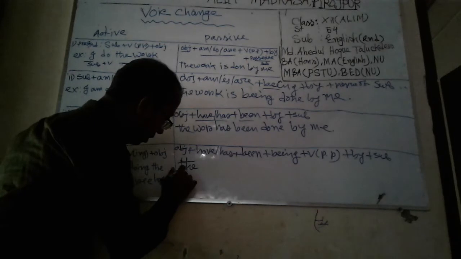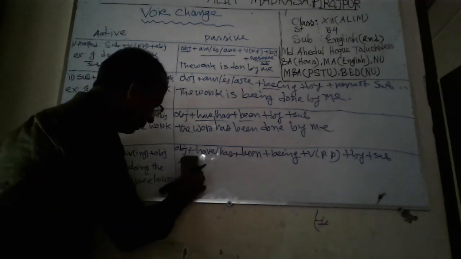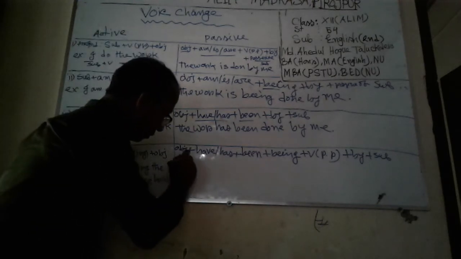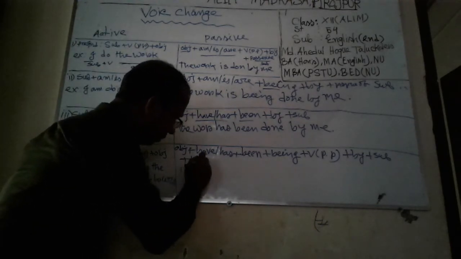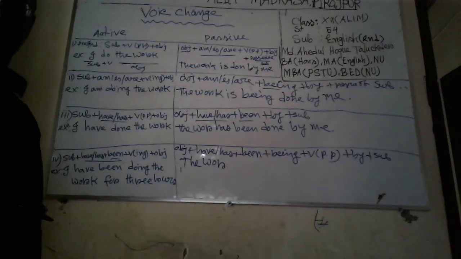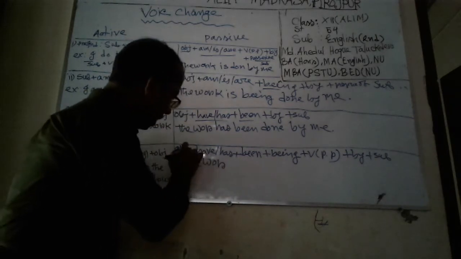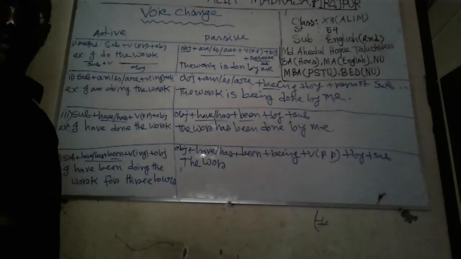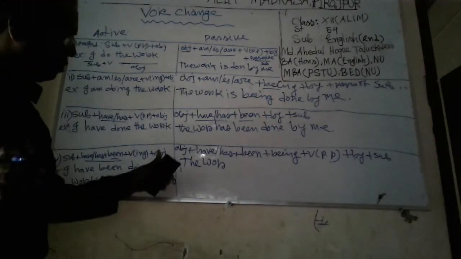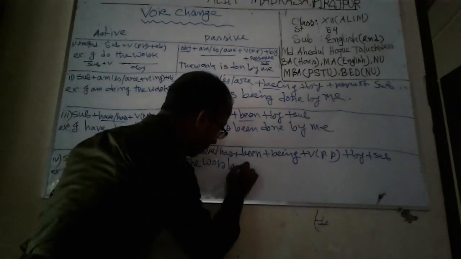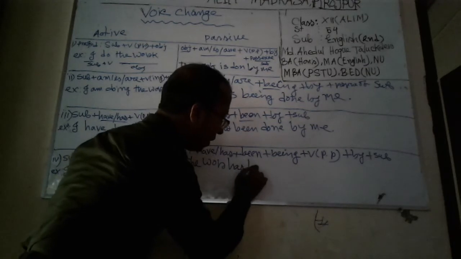The work, then have or has, has is used for singular. The work has, then been.